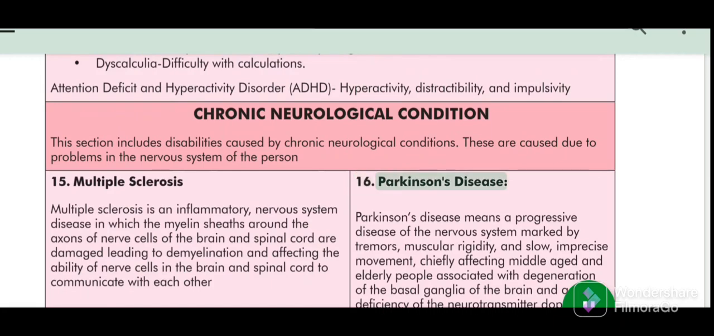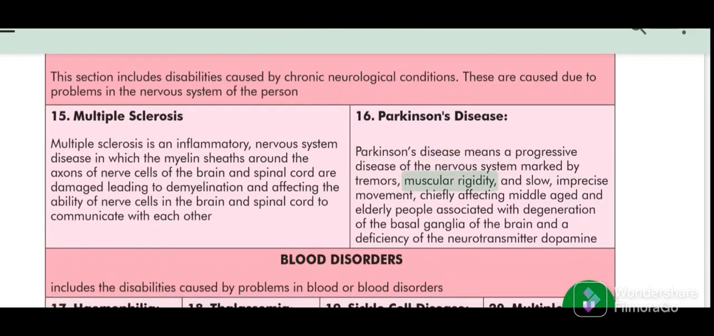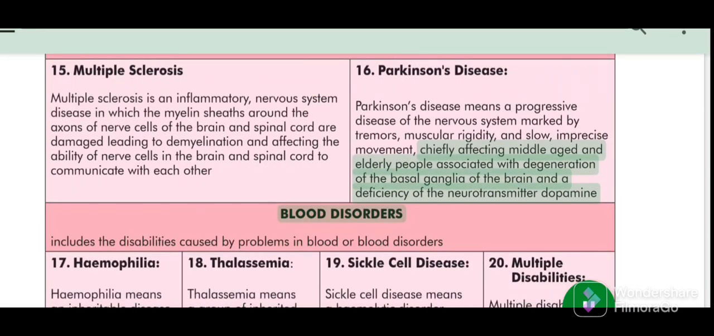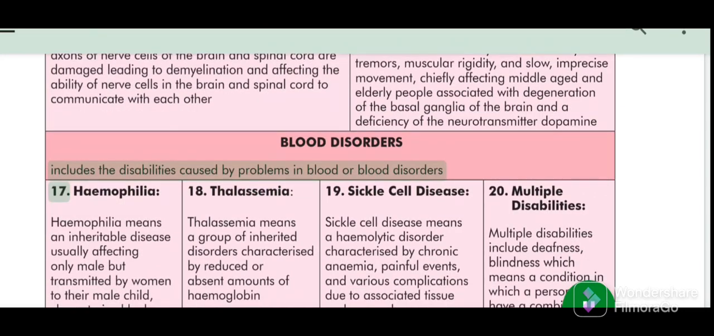16. Parkinson's disease. Parkinson's disease means a progressive disease of the nervous system marked by tremors, muscular rigidity, and slow, imprecise movement, chiefly affecting middle-aged and elderly people, associated with degeneration of the basal ganglia of the brain and a deficiency of the neurotransmitter dopamine. Blood disorders includes the disabilities caused by problems in blood or blood disorders.